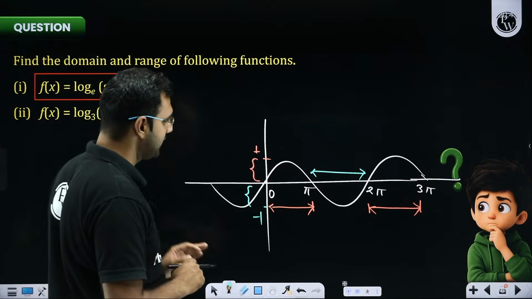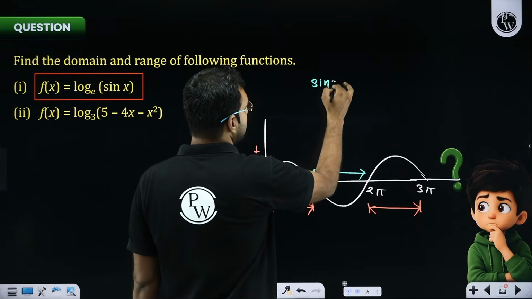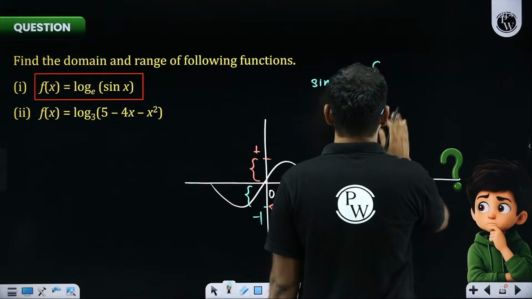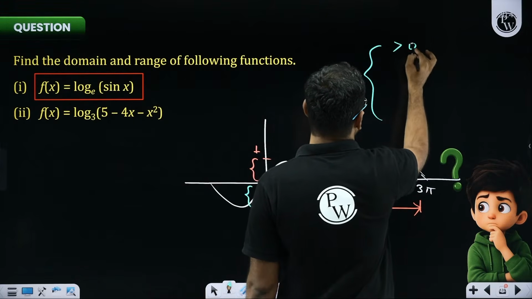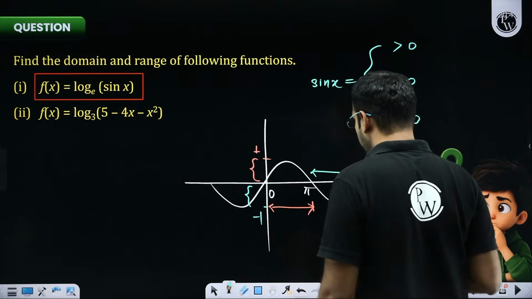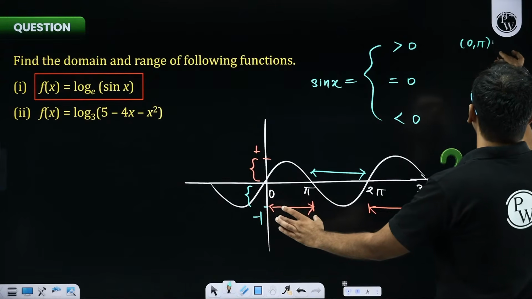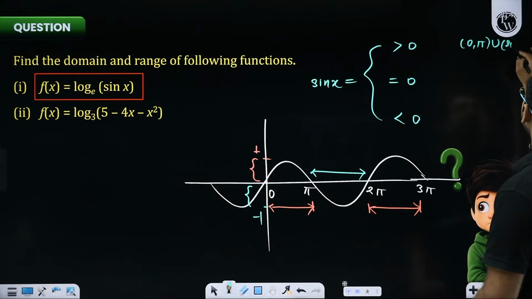So here, if you notice, sine x is showing us three kinds of behavior. It is positive, it is 0, and it is negative. It is positive whenever x is from 0 to pi, or from 2 pi to 3 pi, and so on.